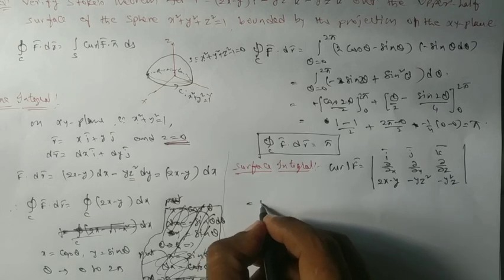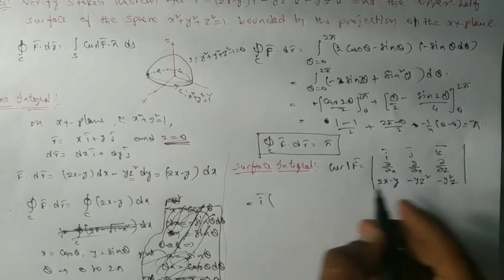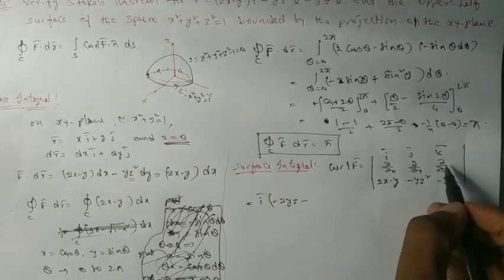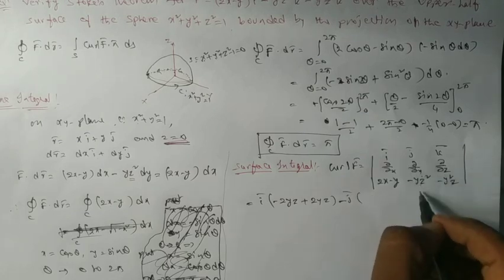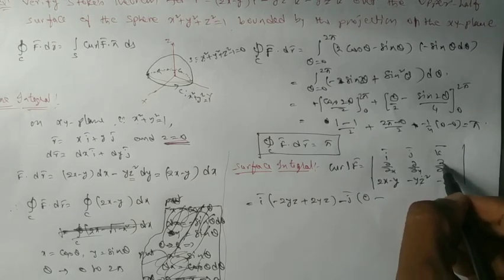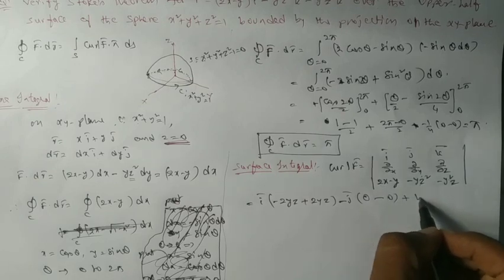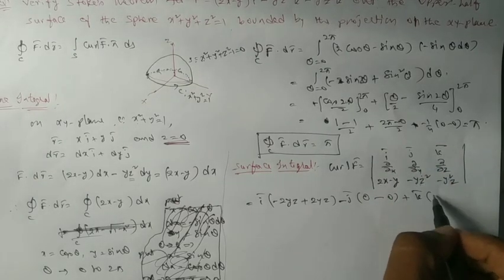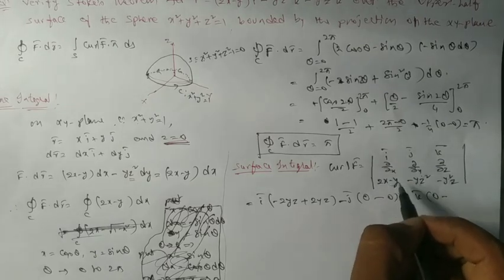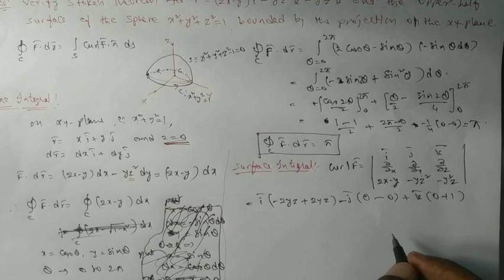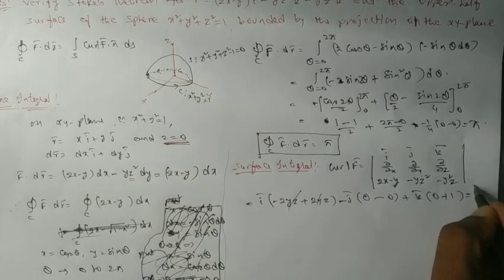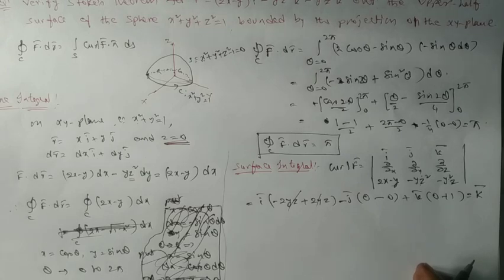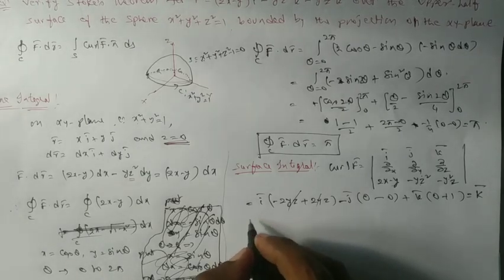Taking i bar times dou by dou y of this one, which is minus 2yz, minus dou by dou z of this one, which is minus of minus plus 2yz, minus j bar times dou by dou x of this one, which is 0, dou by dou z of 2x minus y is 0, plus k bar times dou by dou x of this term, which is 0, minus dou by dou y of this term, which is minus of minus plus 1. So these terms will get cancelled and this is also final. We have only curl F bar equal to k bar.